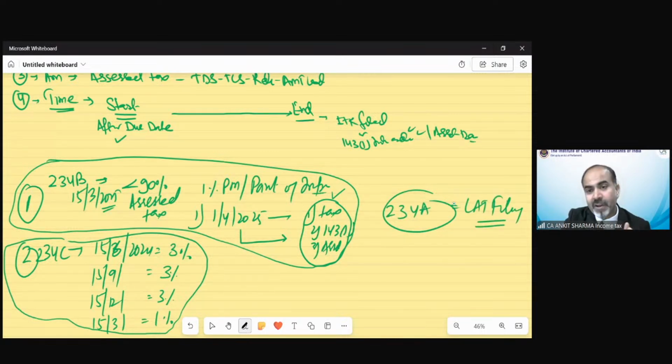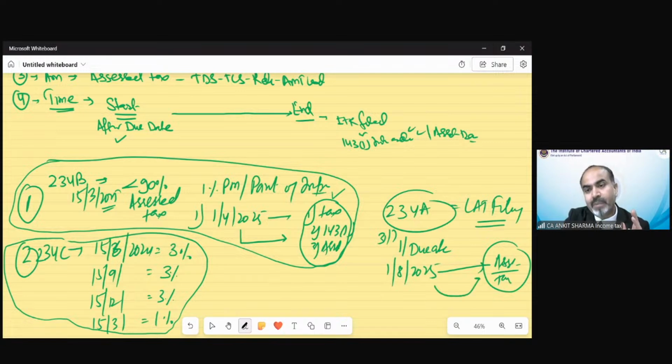And for late filing of return, the start date would always be after the due date, as the case may be. Suppose the due date is 31st of July, the start date would be 1st August 2025 till the assessment or the tax paid, etc. That date is also going to be given in the question. So for that time duration, 1% per month or part of the month needs to be calculated.